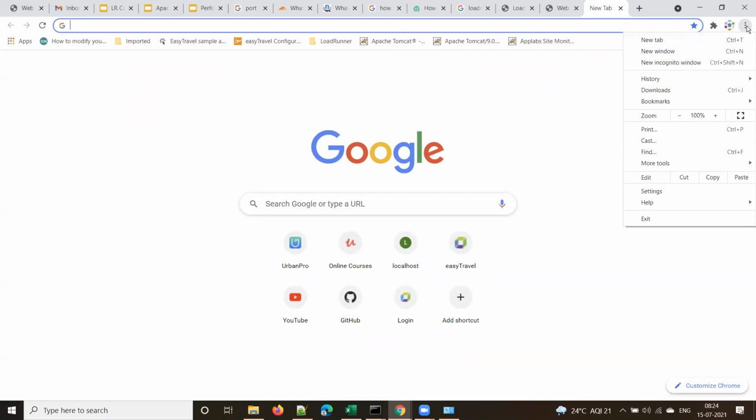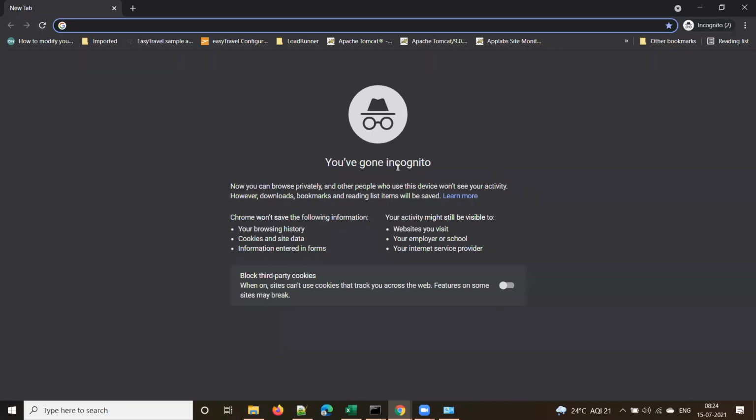So how to open that private browser in Chrome: on the top right, you see three dots. You go there and use the new incognito window. The shortcut for that is Control-Shift-N, N for new. So this is the incognito browser, or private browser.